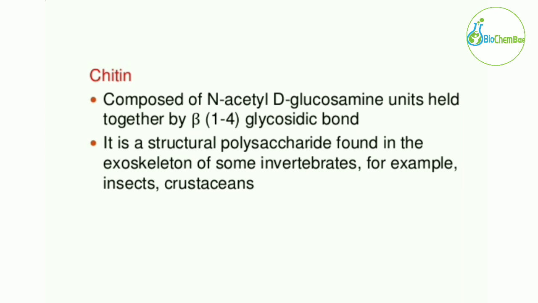It is a structural polysaccharide found in the exoskeleton of some invertebrates, for example insects and crustaceans. So chitin is an important polysaccharide.